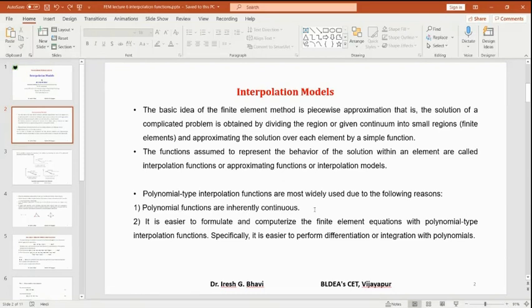You have studied continuity and discontinuity and continuous functions in mathematics. There, what do you mean by continuous function? Continuous function means, for example, suppose y is equal to f of x is a function which is continuous, then at each and every value of x, there will be a value of y. There is no discontinuity. Then we call that type of functions continuous functions.